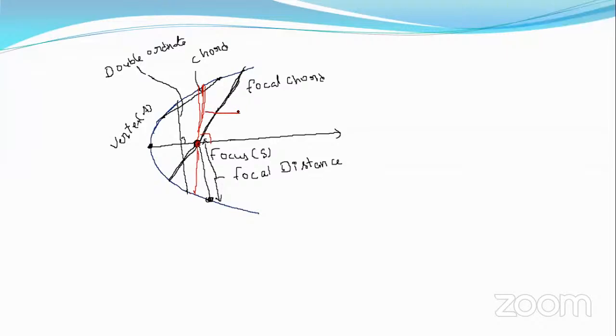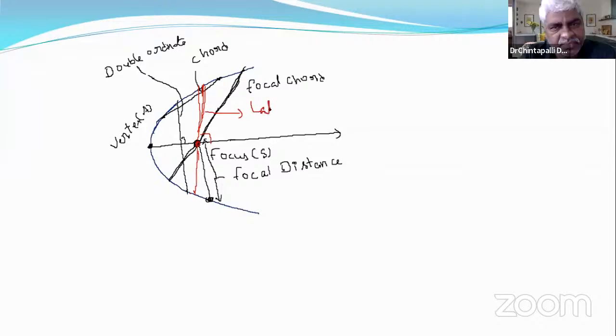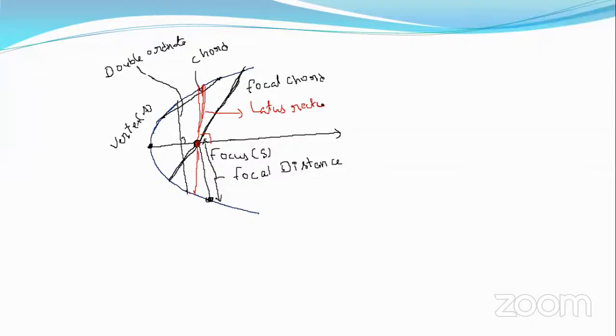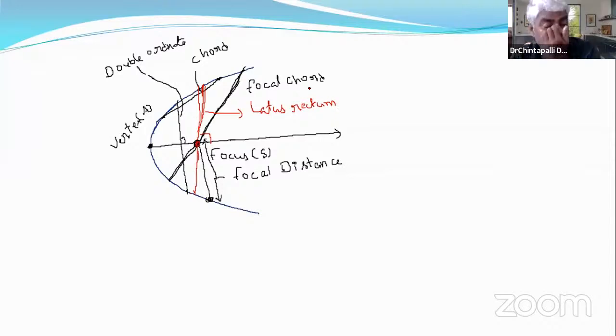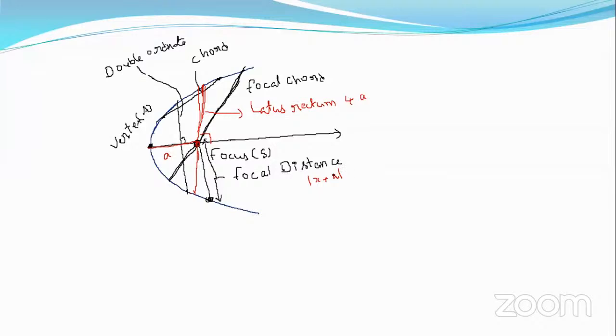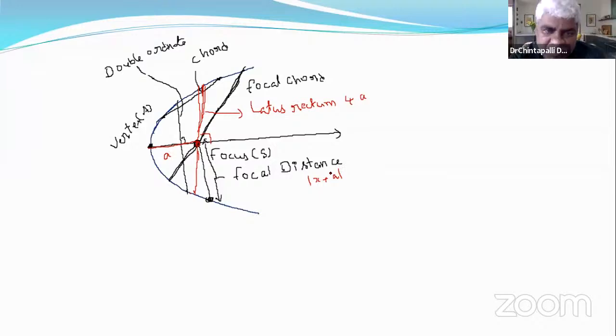That's why this is called a latus rectum. Now I am telling its values. The length of the latus rectum is always 4a. The distance from focus to vertex is a units, but the length of the latus rectum is 4a. And the focal distance has a formula: mod of x plus a. Focal distance of a point is |x + a|.